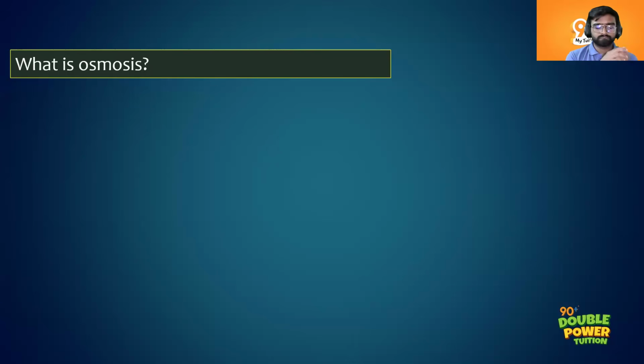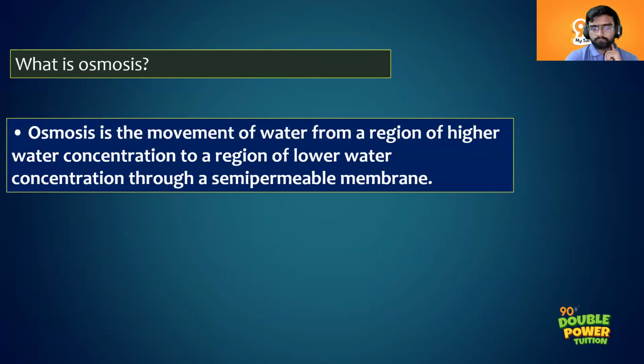Movement of water from higher region of concentration to a lower region of concentration.